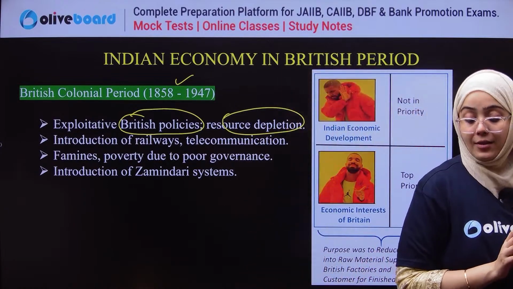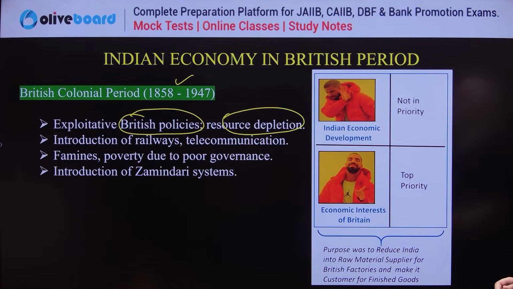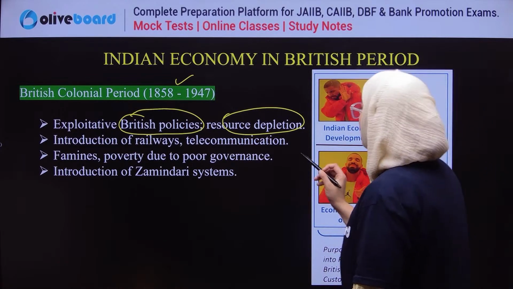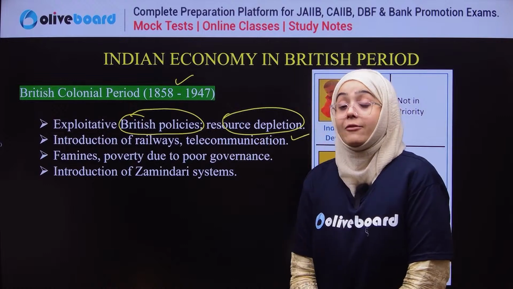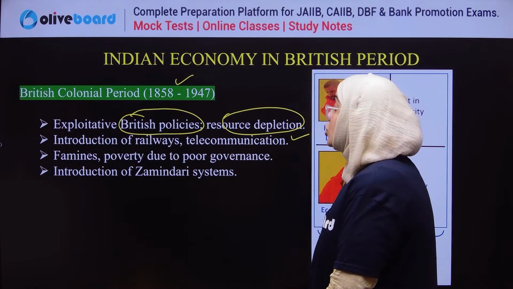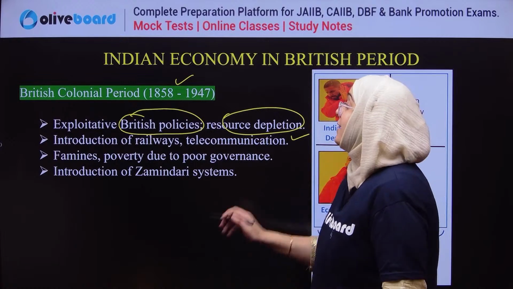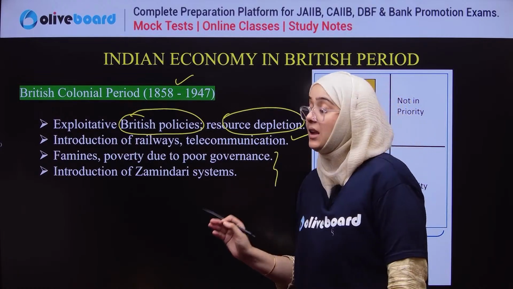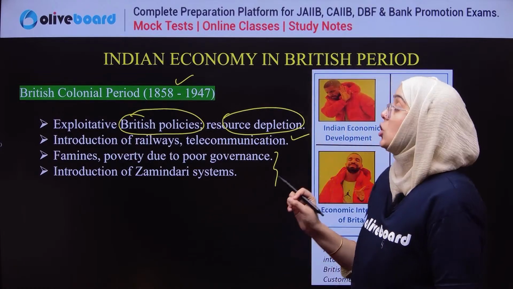The important and good thing that the Britishers did for India was the introduction of railway and telecommunication. But there were also famines and poverty due to poor governance, and the introduction of the zamindari system. These were the things introduced in the British colonial period.